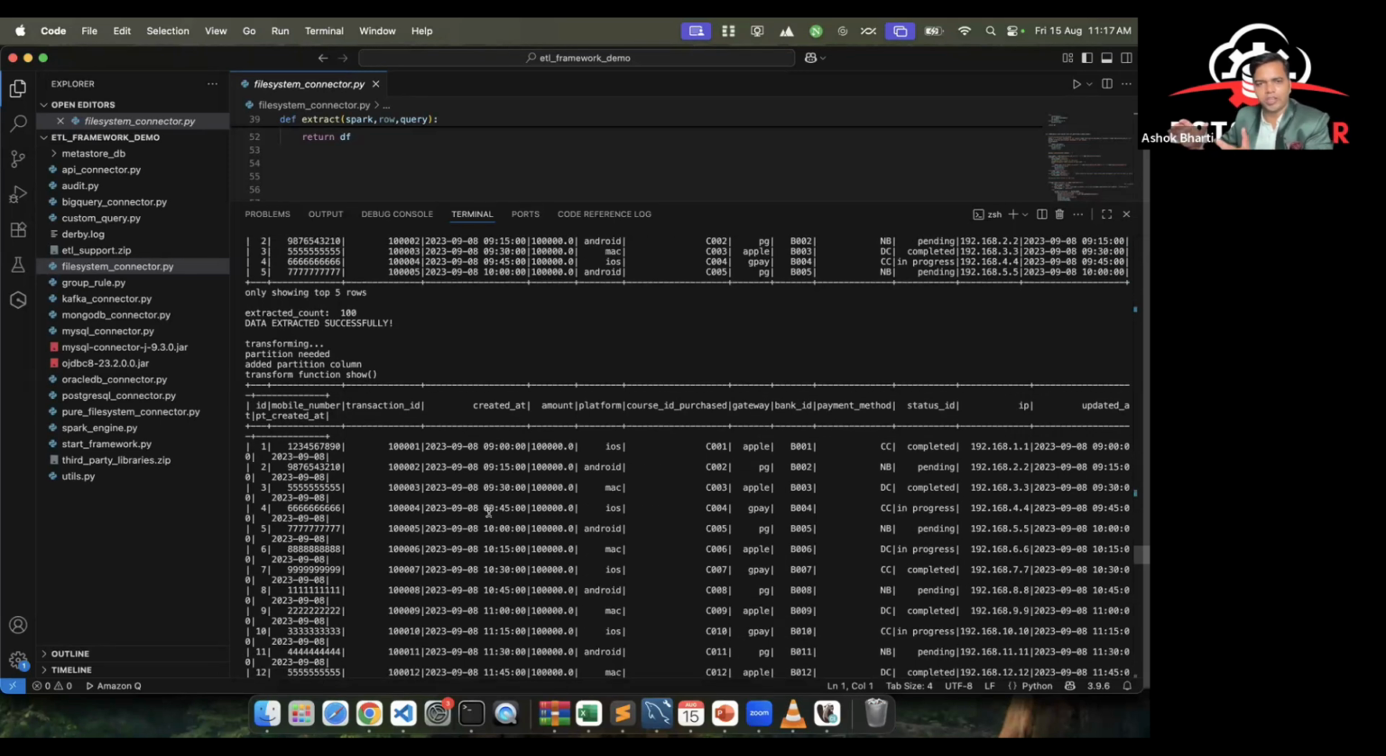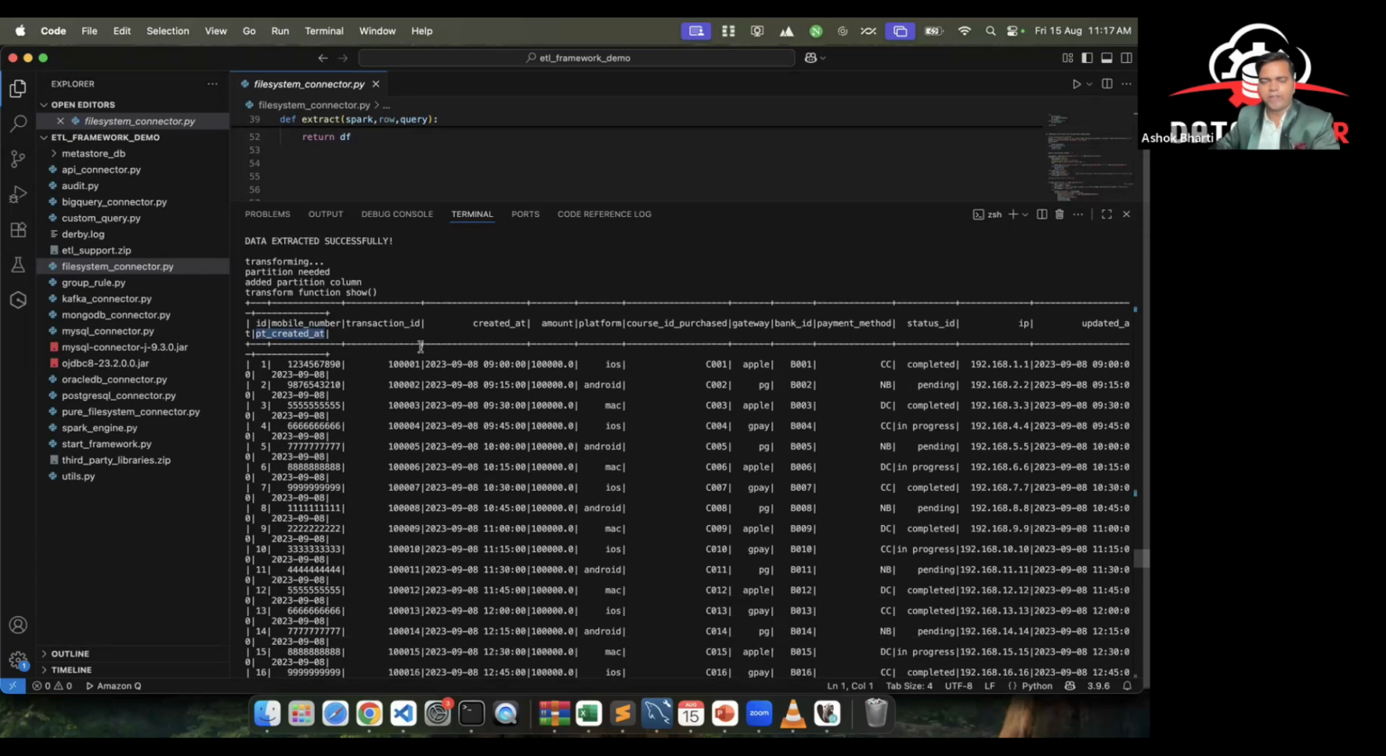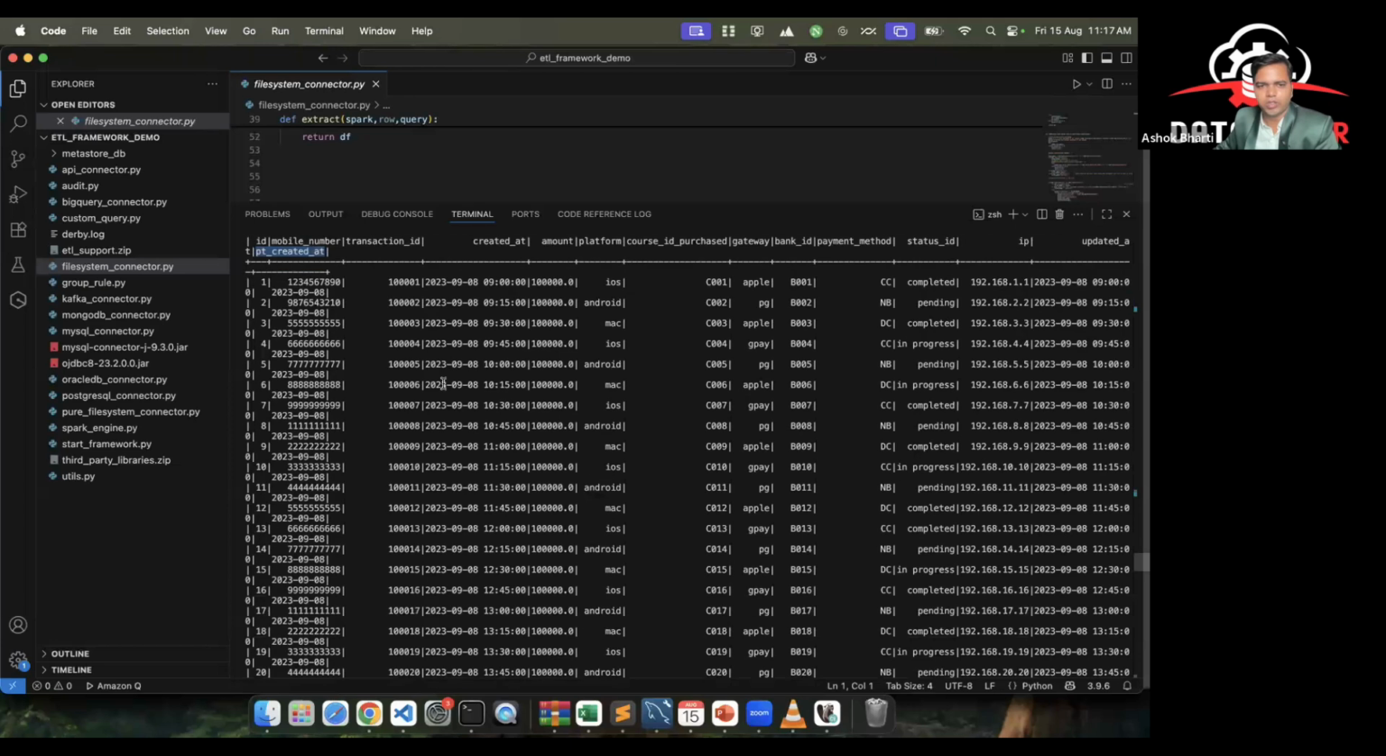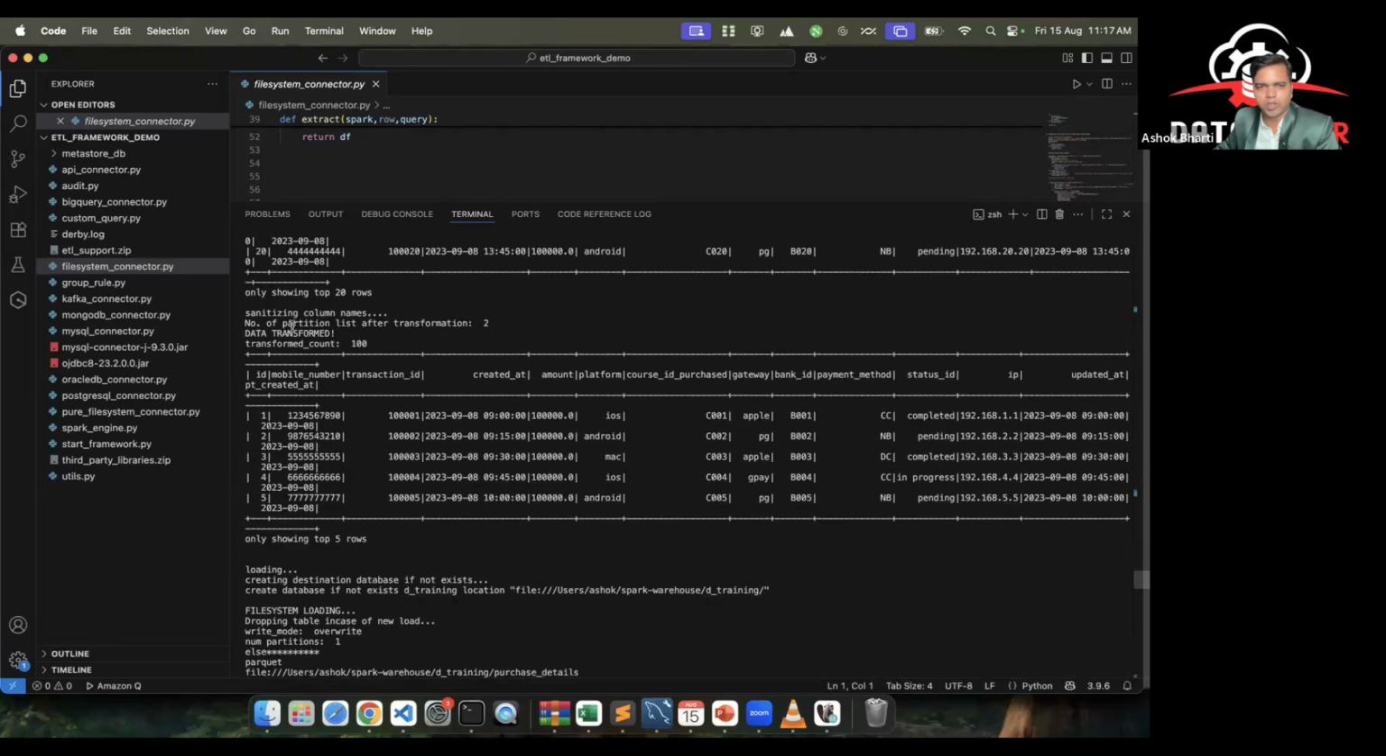When you load something in the data lake, there will be a concept called partitioning your data. So pt created at is a new column, which is the actual partition. That is added in transformation. You should know all this partitioning and all those steps if you are going into data engineering, and you will get more knowledge on it during the mentorship. Okay, so it added the column.